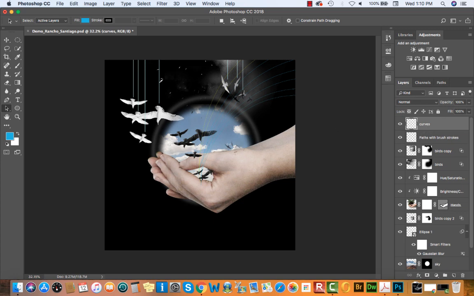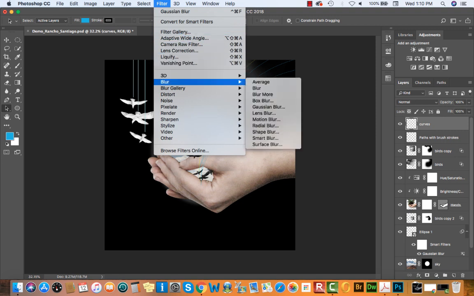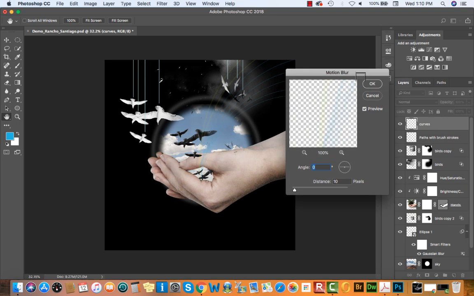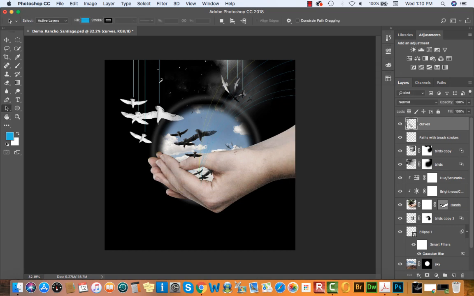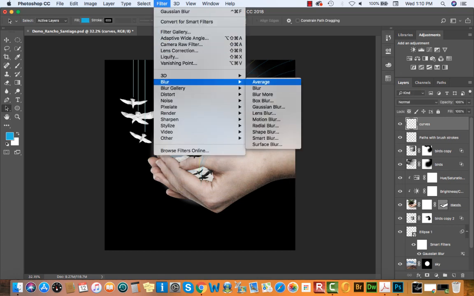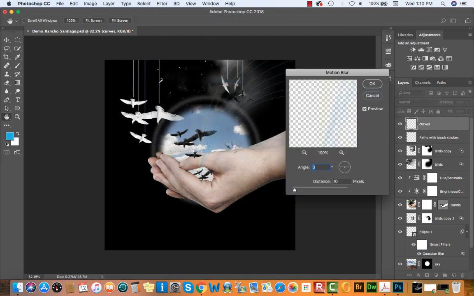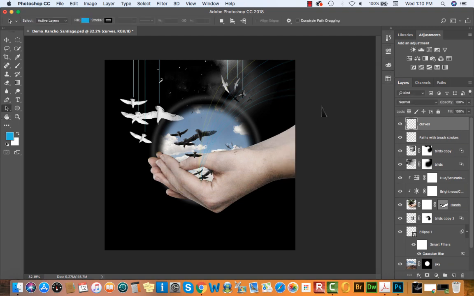And then what we can do is apply a filter. So if I wanted to apply a Gaussian blur or a motion blur to this layer, I could. And you can kind of see what that looks like. For a motion blur, I could apply something like this. I don't think it looks bad. Changing the angle, change the distance a little bit. My brush strokes were pretty small, so it's really light and subtle. Yours could be thicker and more dramatic.